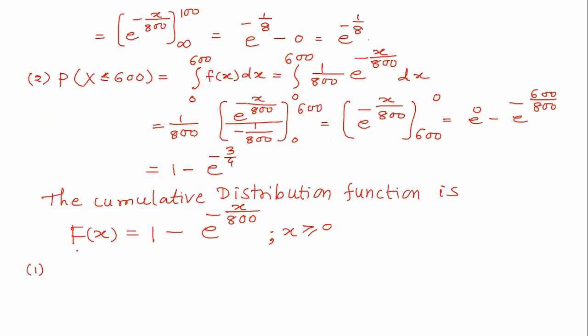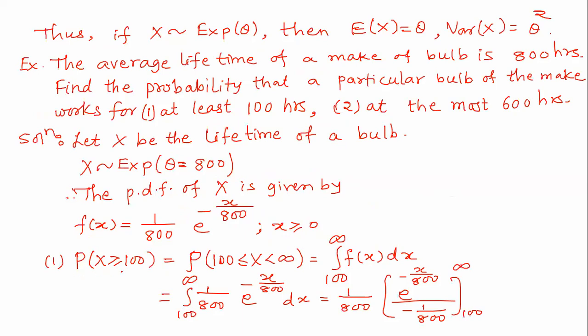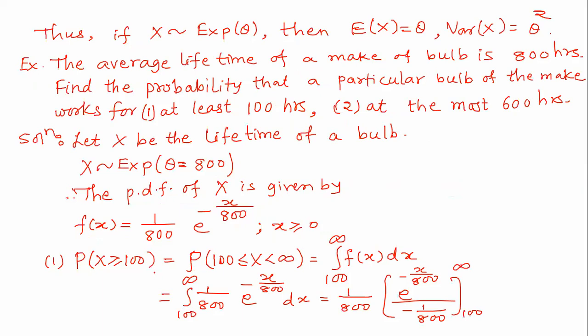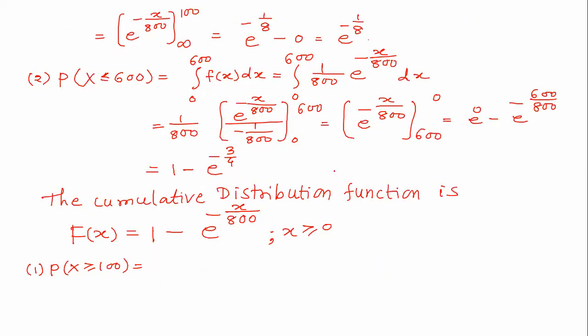Now the first probability is that x is greater than or equal to 100. This was the probability we had found. You can see we had integrated small f of x dx from 100 to infinity. So finally we got the answer as e to the power minus 1 by 8. Now see, again capital F of x means what? Probability that the random variable capital X takes value less than or equal to x.